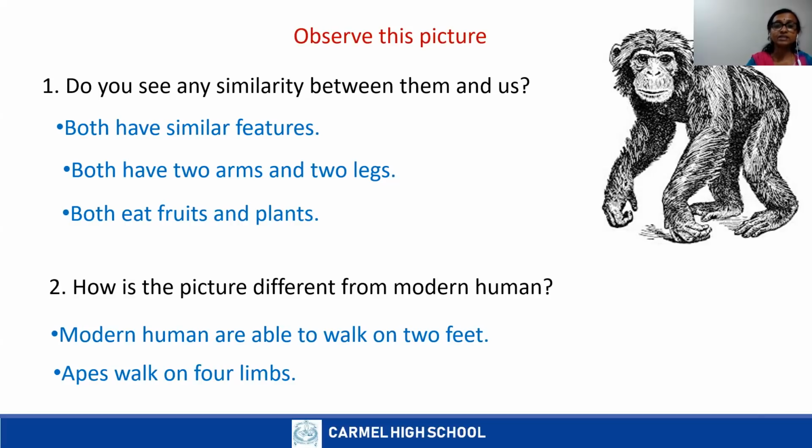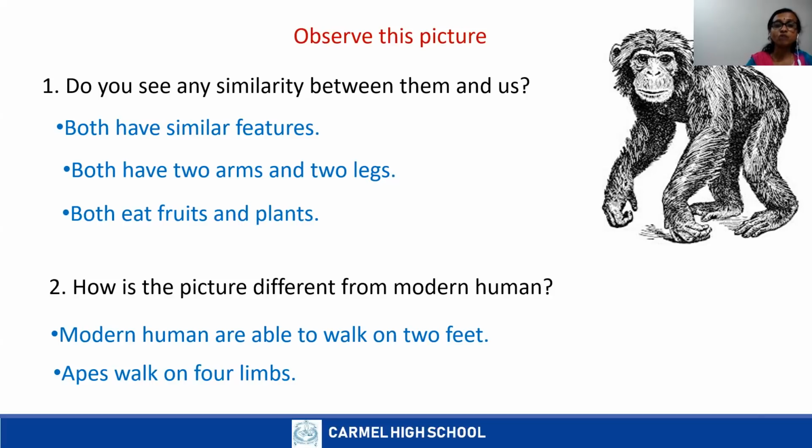Based on scientific studies, it was discovered that humans evolved from a group of animals called primates. Primates were the first group of animals that had features such as large brain, more flexible hands and legs with nails on the fingers.